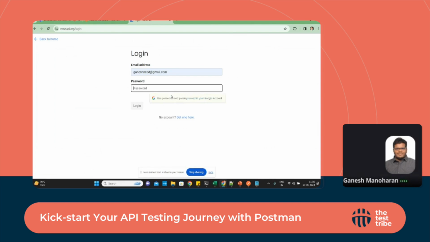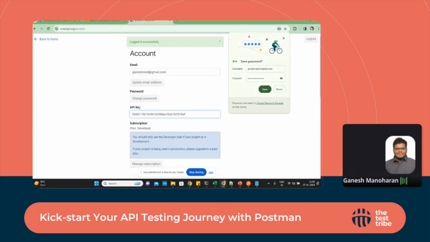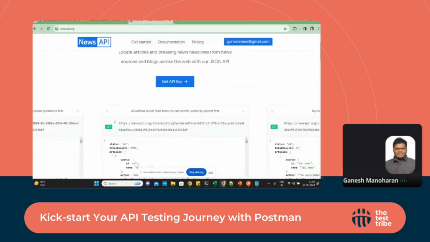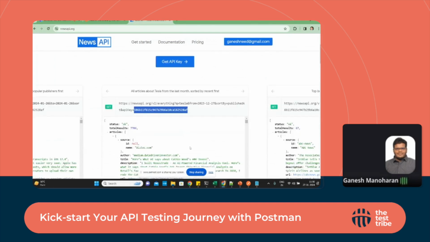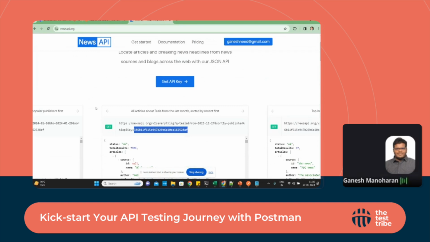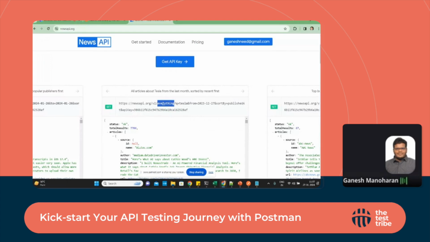For this one, we need to register so that they will give a unique API key. This is the example which we saw initially, where I'm providing my Gmail details so that I'm logging in with my Gmail credentials. Going back to the home page, it has given me a unique API key. I'll talk a little later about this. Here there are many methods, and I'm going to use this API, the Everything API.